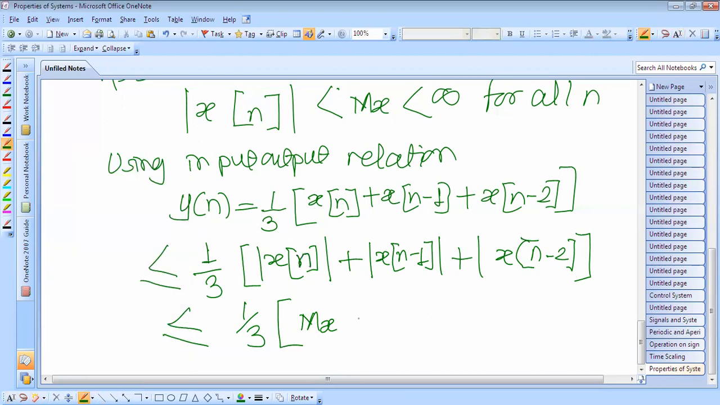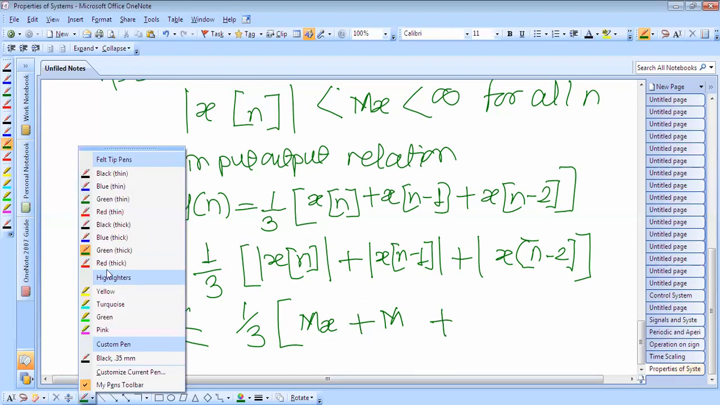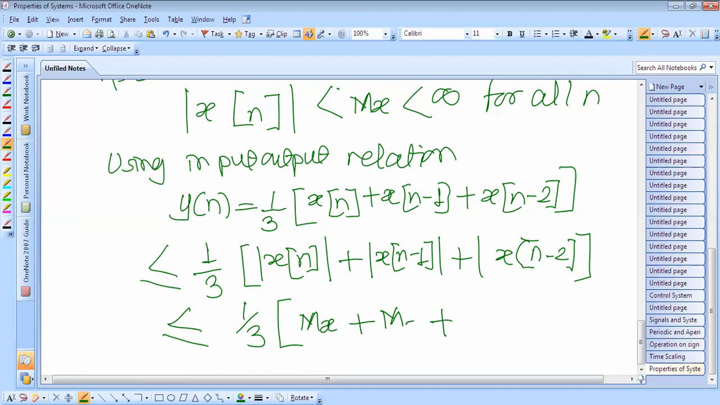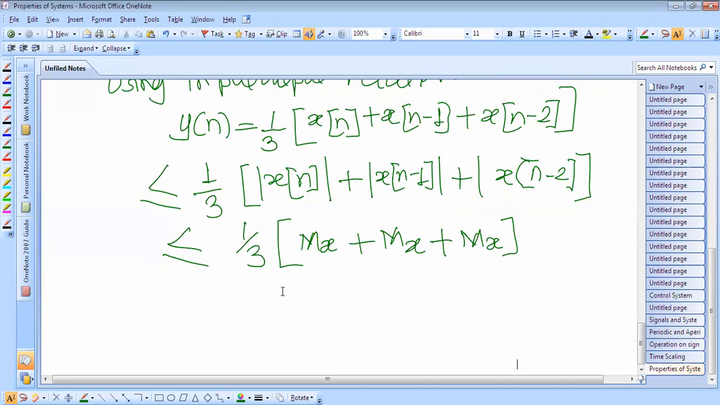x of n plus some finite value of the second input x of n minus 1, and so it is okay. As they are all the inputs, this is also some finite positive value M of x. So this total is equal to some finite value. If you find the addition of these values, we will get some finite value M of x.